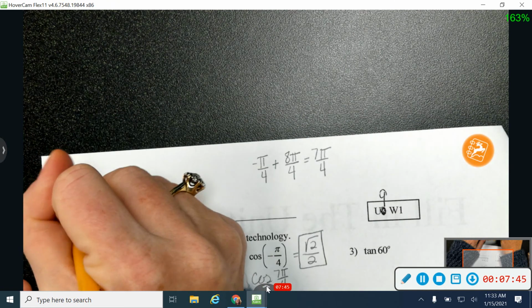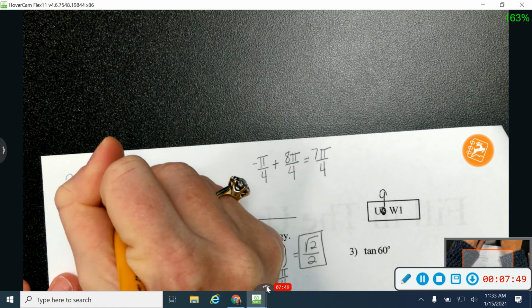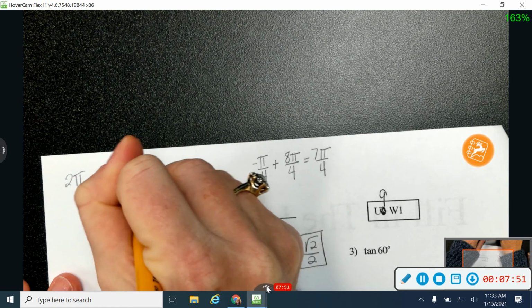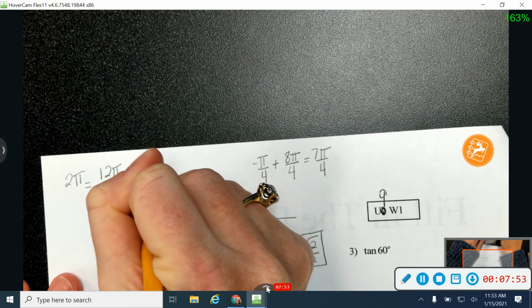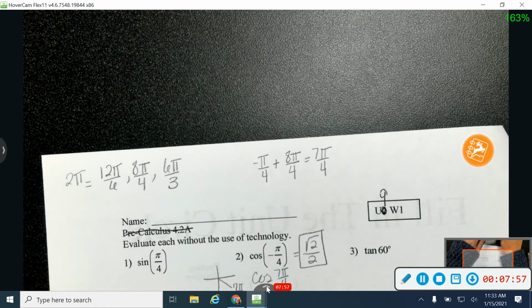That might be a good thing to write down kind of at the top of this worksheet. Let's remember that 2 pi is the same thing as 12 pi over 6, or 8 pi over 4, or 6 pi over 3. So as you're working with those coterminal angles and you're talking about something that's too big or too small, or if you're trying to add and subtract, those are the numbers that you want to use to help you out with 2 pi. So those are my common denominators for 2 pi. So that might be a good reminder to write up at the top of that one.